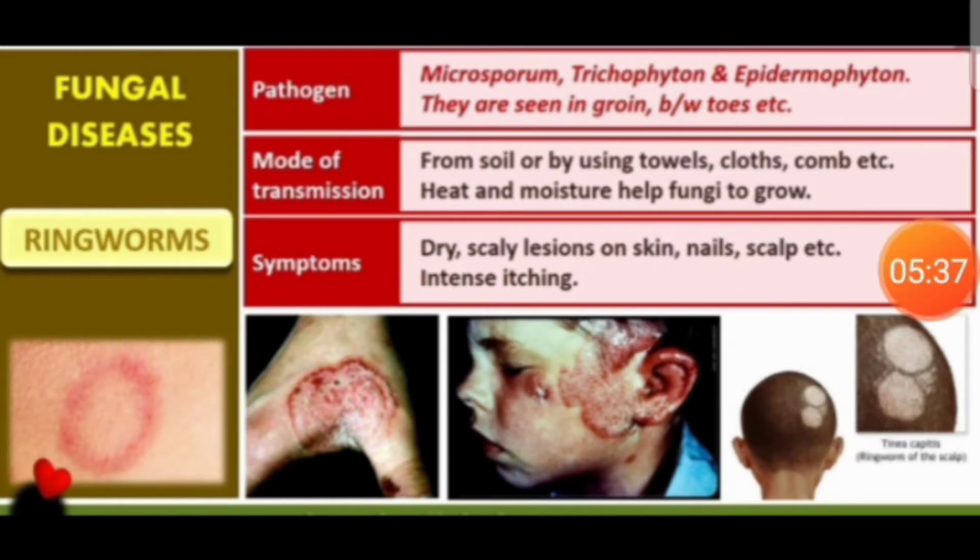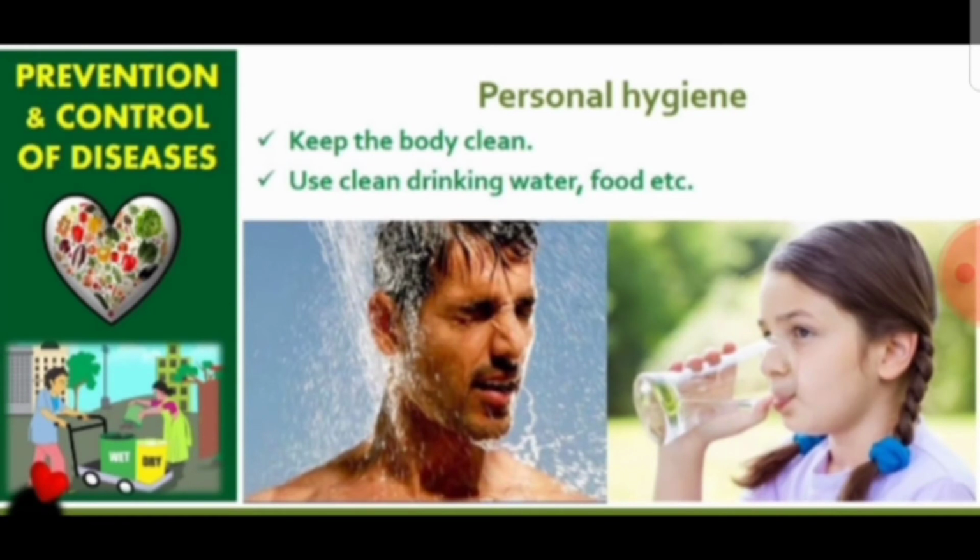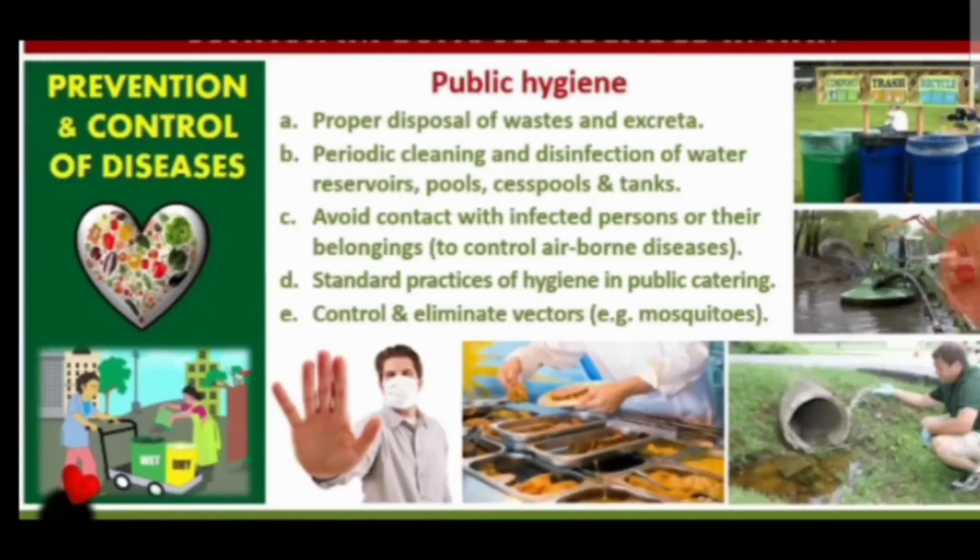Next, fungal diseases. In case of fungal diseases, we have ringworm in our syllabus. It is caused by fungi called Microsporum, Trichophyton or Epidermophyton, a fungal infection, that is ringworm. Now, prevention and control of diseases can basically be done by personal hygiene, by keeping our body clean and using clean food and water.